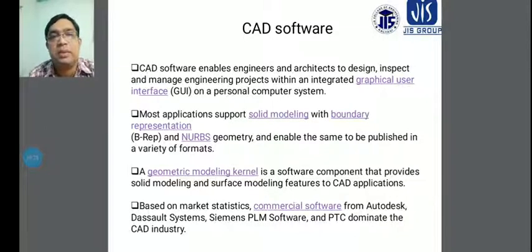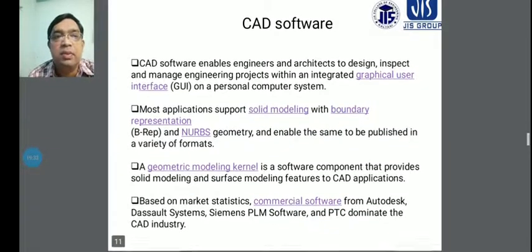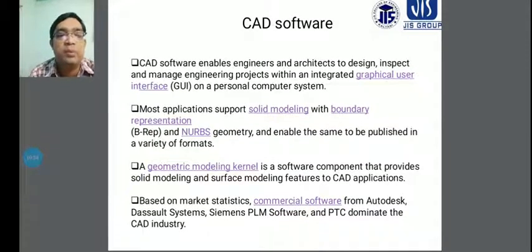Another thing to consider is market statistics. Based on market statistics, the commercial software used comes from Autodesk, such as Autodesk Inventor, and Dassault Systèmes.